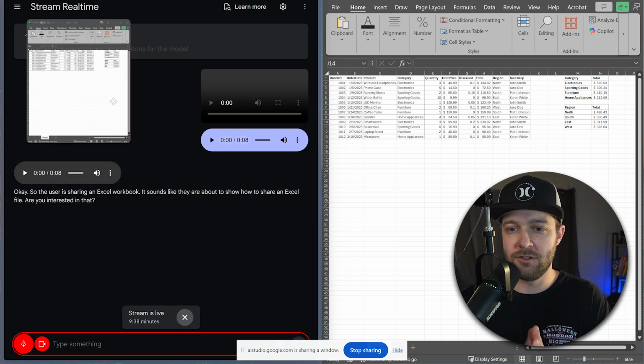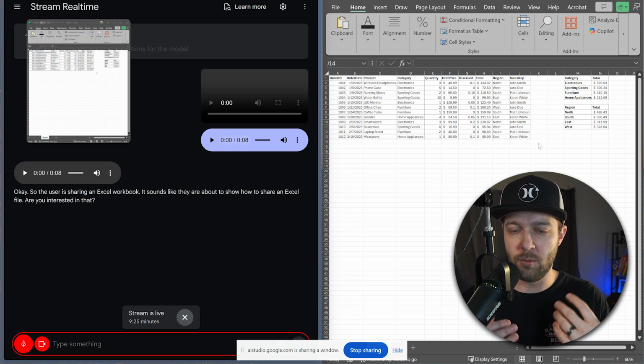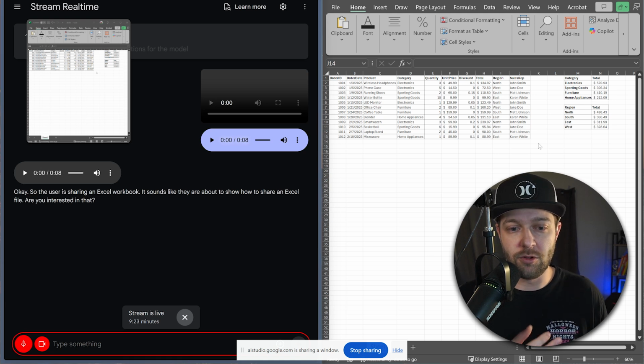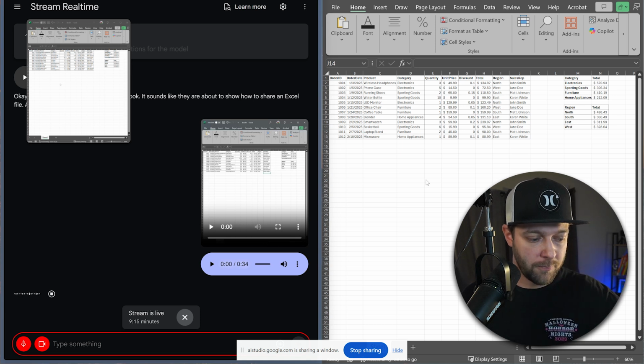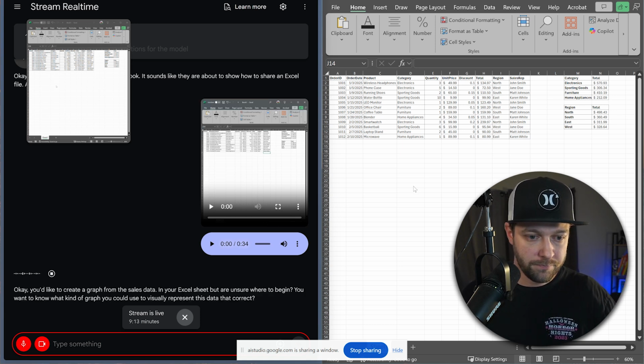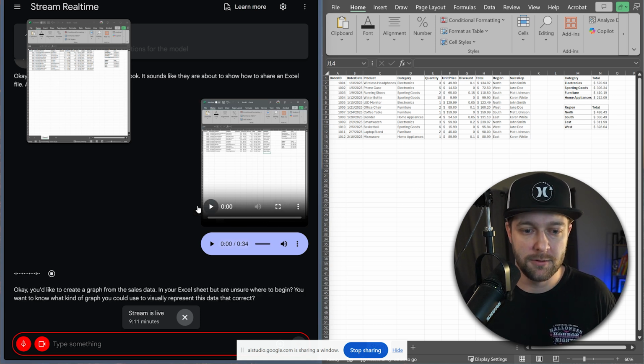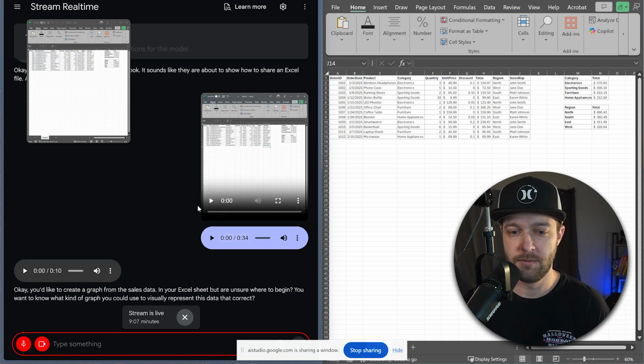So no, Gemini, actually, I have this sales data over here and I want to create a graph, but I can't really remember how to create graphs in Excel. So there are a couple different things that I'd like to do, but I'd like to get your opinion first. With the sales data, what could I use a graph for to visually represent some of the data here? Okay, you'd like to create a graph from the sales data in your Excel sheet, but are unsure where to begin. You want to know what kind of graph you could use to visually represent this data. Is that correct? Yeah, that's correct.